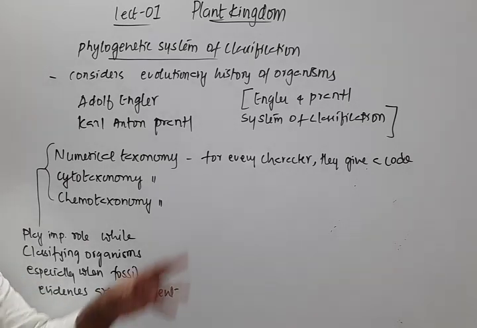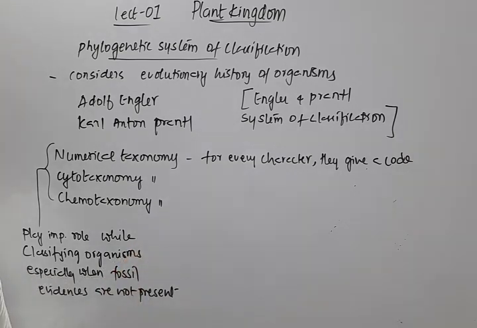So different characters will be given a different number, and all that information will be fed into computers. Actually, comparing one plant with another by taking these numbers is quite impossible for a person. It's very difficult to compare. But if we feed this information to the computer, it can do this work very easily, and it will tell whether two plants are related or not at all related, or to what extent they are related. All that information the computer can tell.